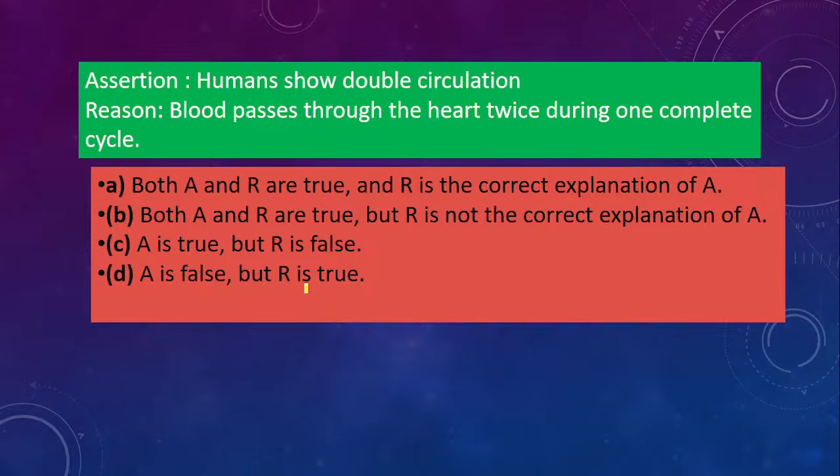Okay, so let's see the answer. So the answer is option A. Both are correct and R is the correct explanation of A. Humans show double circulation, and the reason, yes, is that our heart pumps twice during one complete cycle of blood circulation. Our blood passes through our heart two times. Okay, so the structure of the heart is also important. Go through that also.